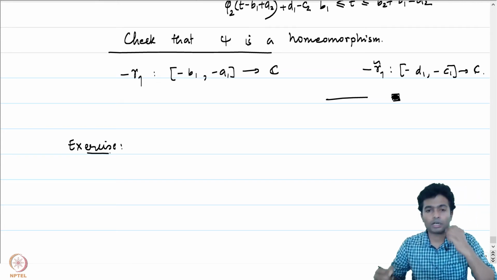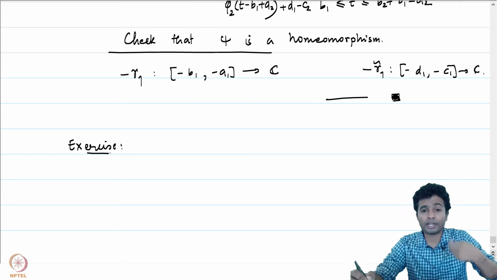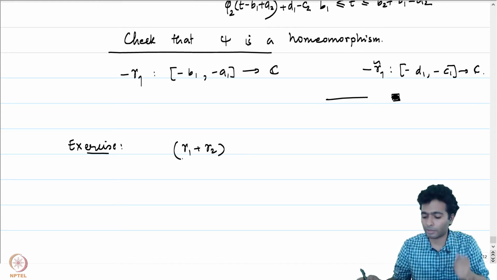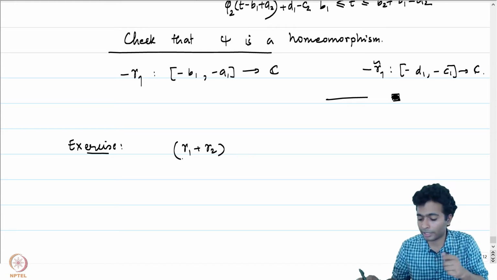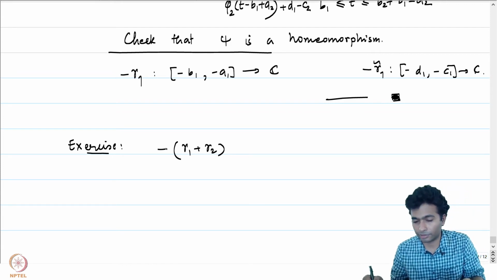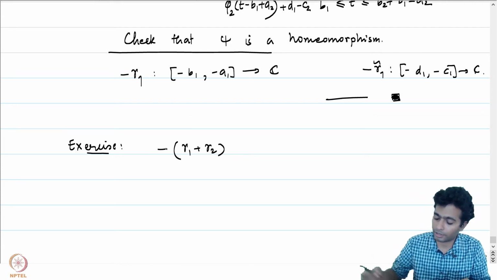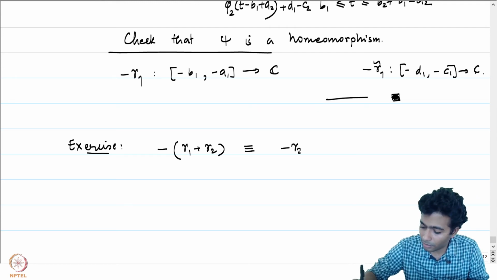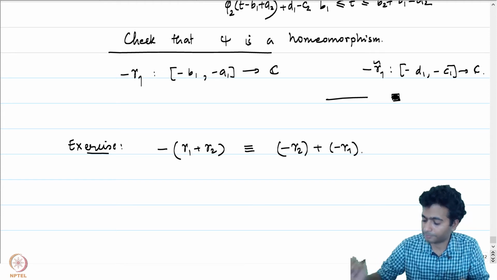This exercise relates the notion of reversal and concatenation. Let's consider gamma 1 and gamma 2 to be two curves such that the initial point of gamma 2 coincides with the terminal point of gamma 1. And let's look at the reversal of this concatenated curve. This is going to be equivalent to minus gamma 2 followed by minus gamma 1.